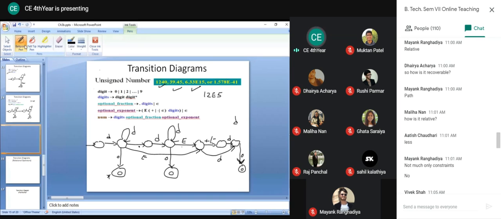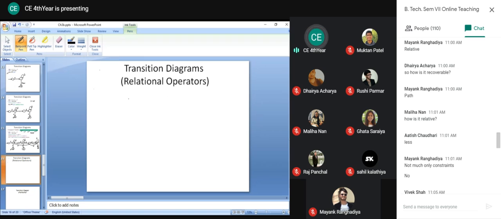Let me draw it again, otherwise if there is any error here, it is not clearly visible. So now similar to this, the last one, 1.578, so 1, then 0.578 will be here, then E minus, we'll use this sign, 4, and 1, and it is accepted. So this will be the complete transition diagram for this unsigned number.